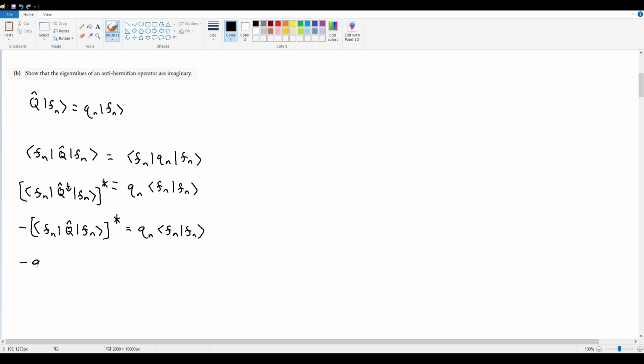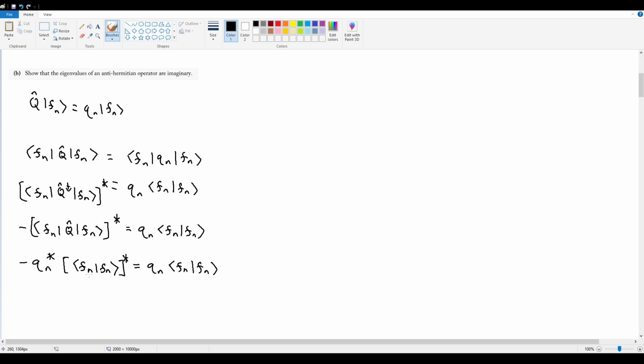So negative Qn, I'm going to bring it out of the complex conjugate by adding the conjugate onto it, and then the inner product of Fn with itself as a conjugate is equal to Qn Fn with itself.